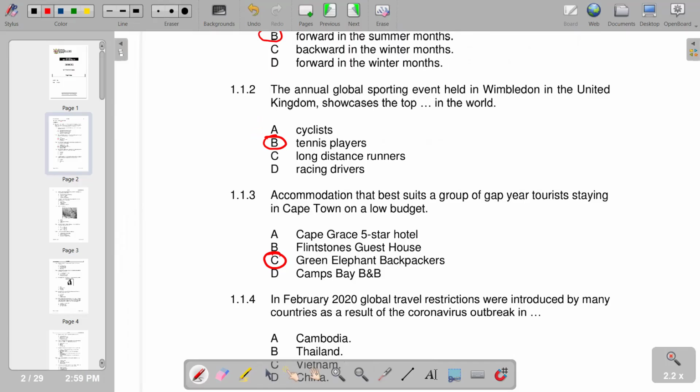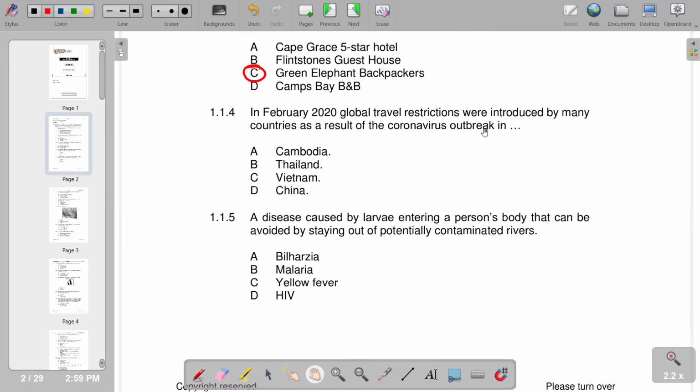Number 4, in February 2020, global travel restrictions were introduced by many countries as a result of the coronavirus outbreak. It was in China, which we have on D.